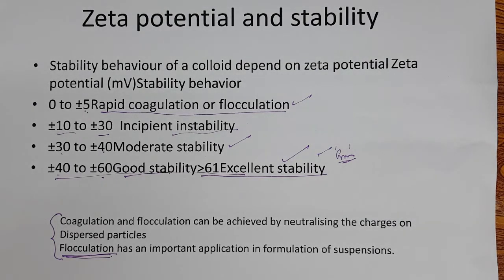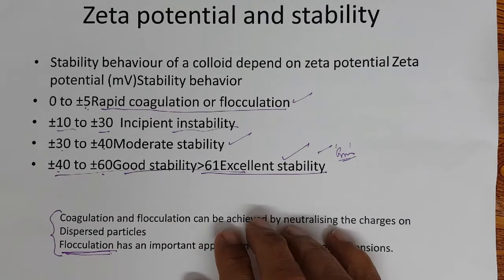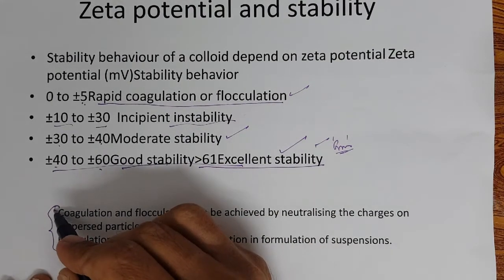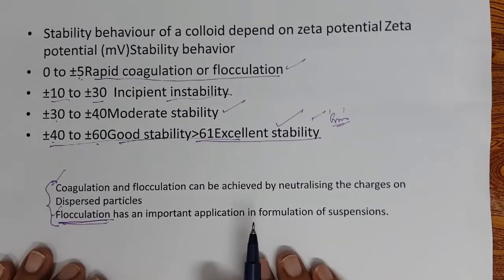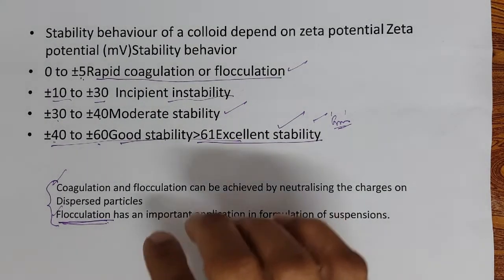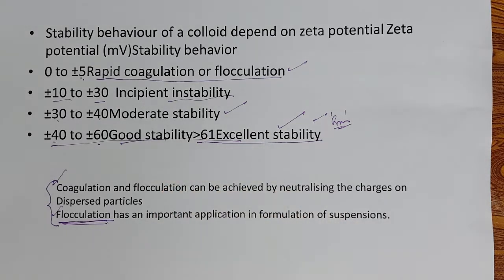There are other factors that also play a very important role. In case of suspension, there are two processes that can happen and be used for their own benefit. The two processes are coagulation and flocculation. Okay, these two are done by neutralizing the charged particles, right?